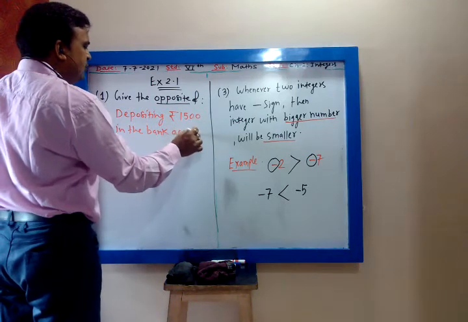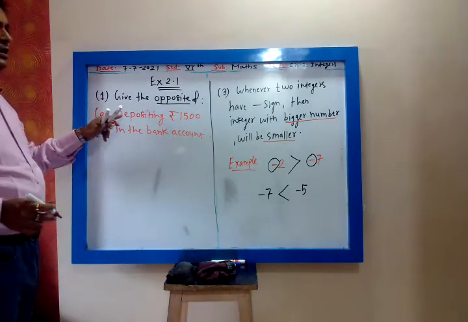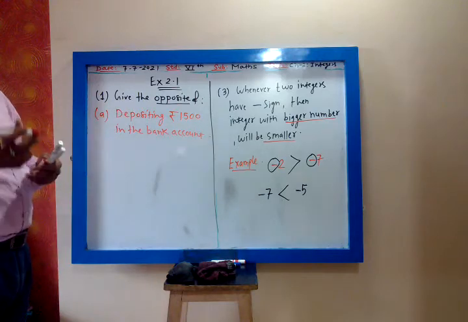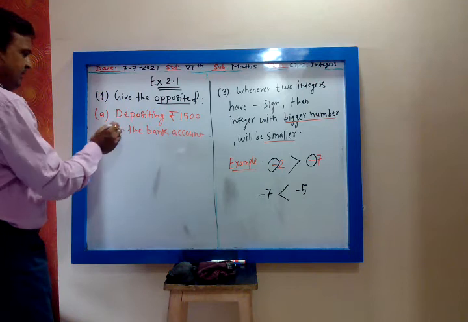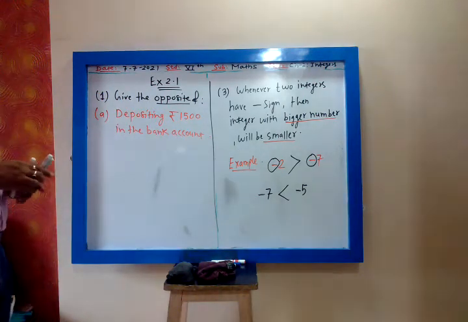You have to write the opposite of this. So what is the opposite of deposit? Withdraw. So it will be withdrawing 1,500 rupees from the bank account.